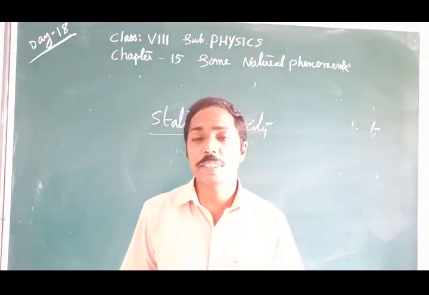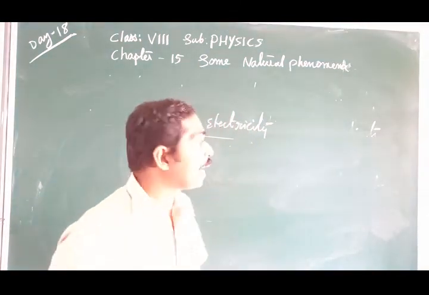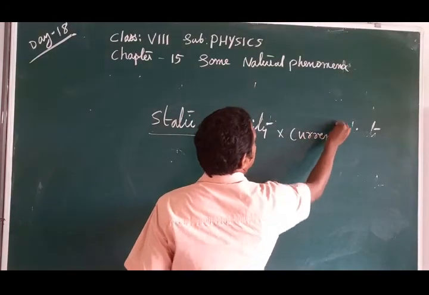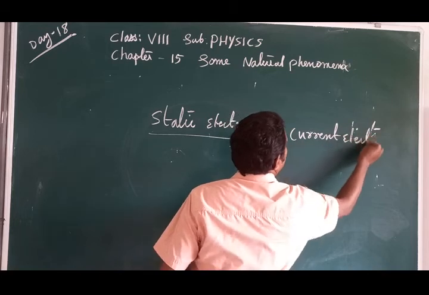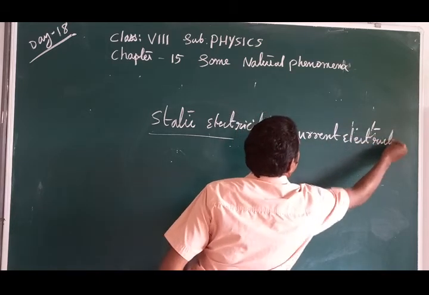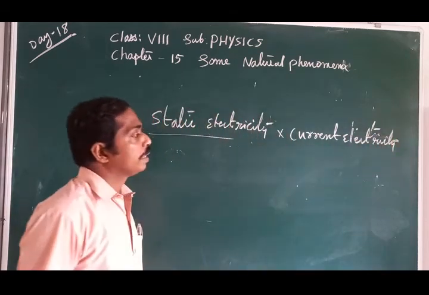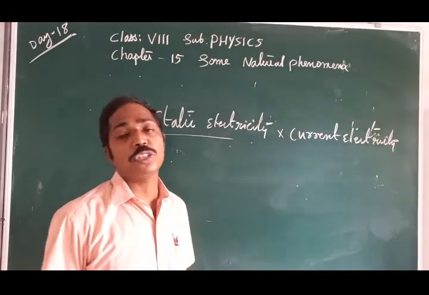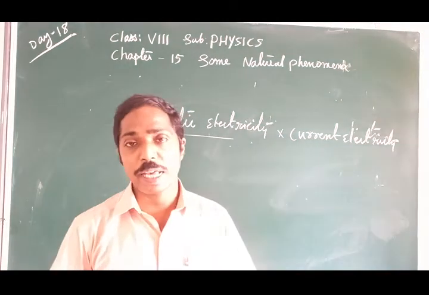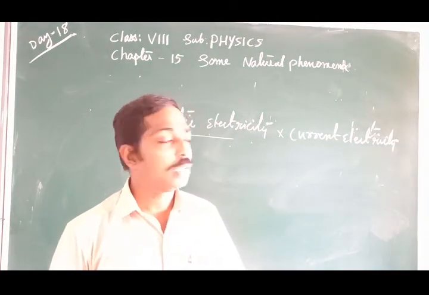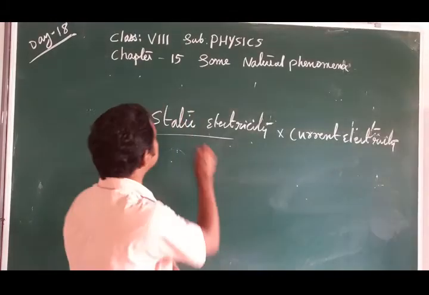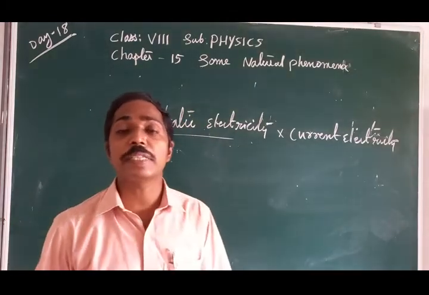Opposite of static electricity, we will learn next year: current electricity. In current electricity, charges are in motion. Here in this chapter we are learning about static electricity, meaning charge at rest.